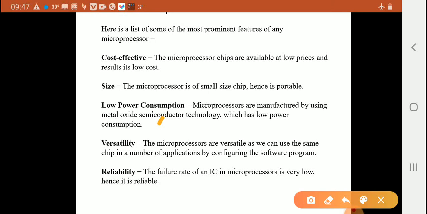Intrinsic (pure) and extrinsic (impure) technologies are used in the semiconductor, which has low power consumption. Low power consumption means noise immunity, and low power to high power is very low power consumption.